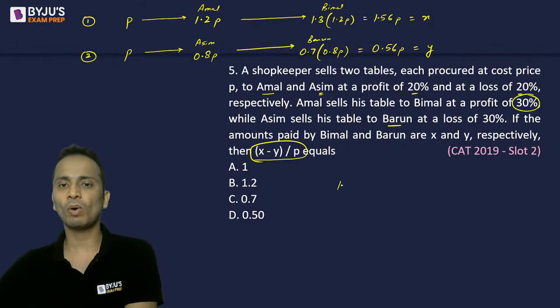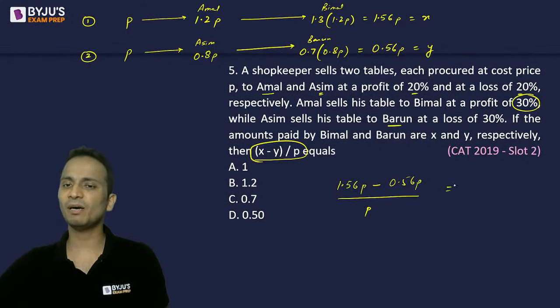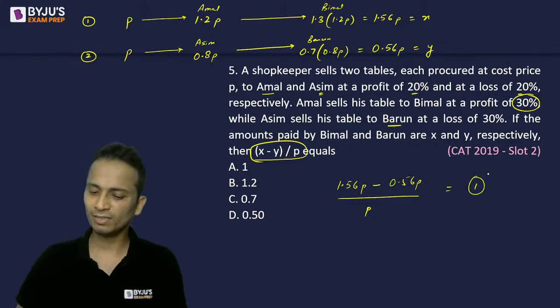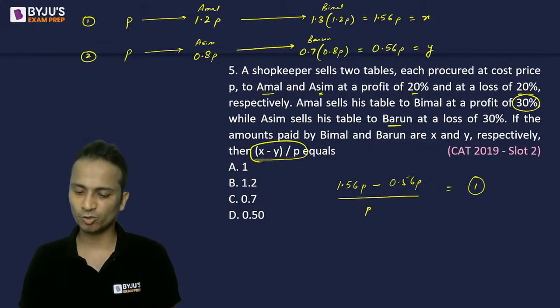Now, X is 1.56p, Y is 0.56p, divided by P. We'll have to find out the value. So it is P upon P, that is equal to 1. So the correct answer is option A, that is 1.